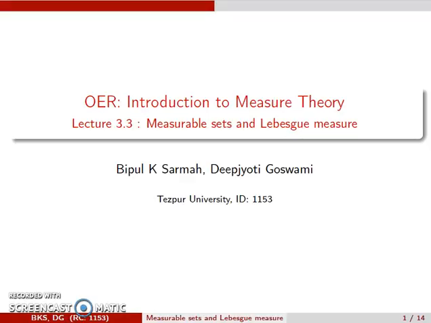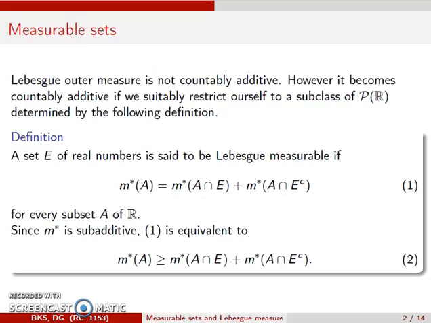Welcome to this section of the course on Introduction to Measure Theory, and this section is titled Measurable Sets and Lebesgue Measure. In this section, we shall restrict Lebesgue outer measure to a class of subsets of R, the power set of R, so that it becomes countably additive. First, we define a Lebesgue measurable set.